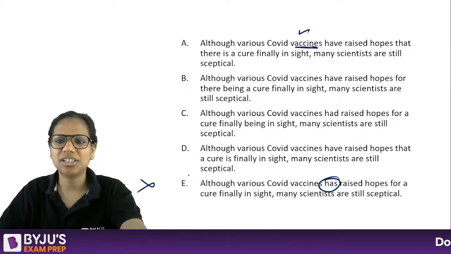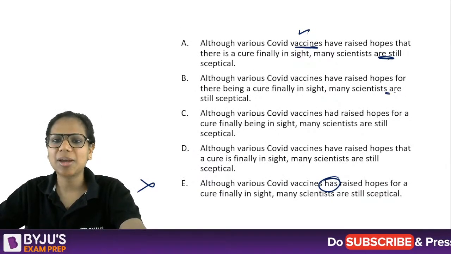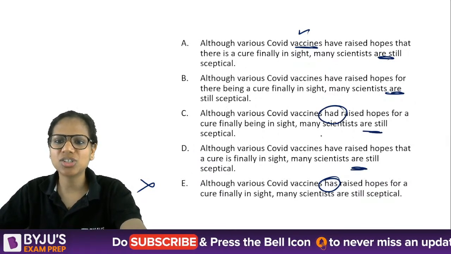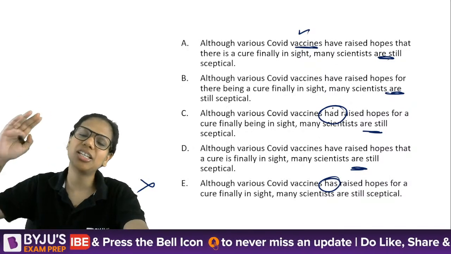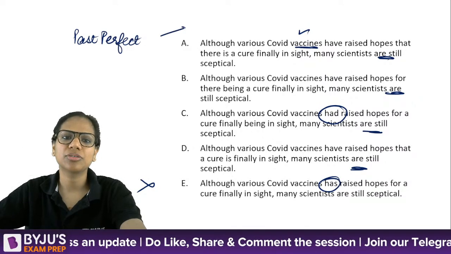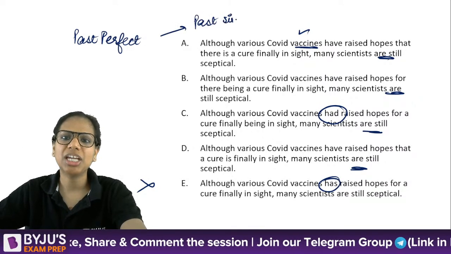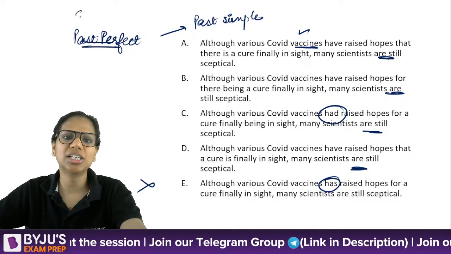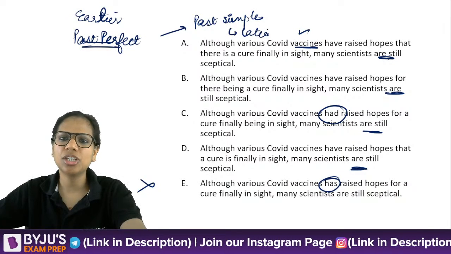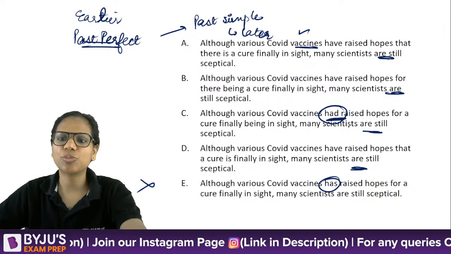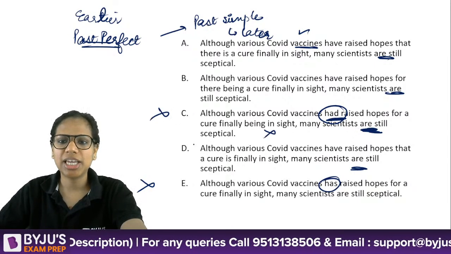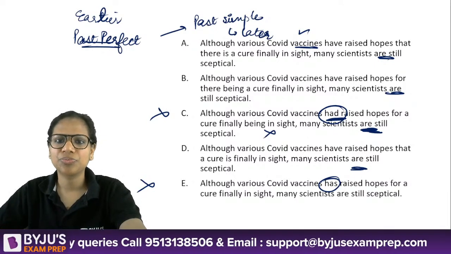So, "has" is eliminated. "Many scientists are still skeptical." "Are." Present tense, isn't it? So, I can't say "had raised hopes." "Although various COVID vaccines had raised hopes." Past perfect is used when you follow it up with past simple. When you follow it up with past simple, it indicates a sequence: this happened earlier in the past, this happened later in the past. So, there is no reason for me to use past perfect here because here I have the present tense. Eliminated. So C and A eliminated. Now let's look at others.